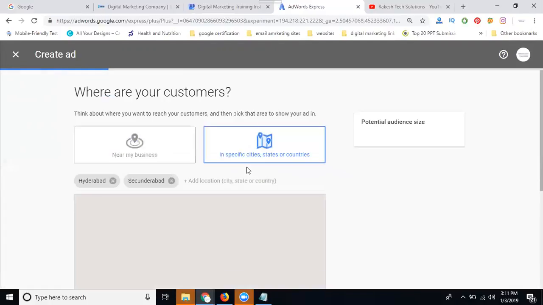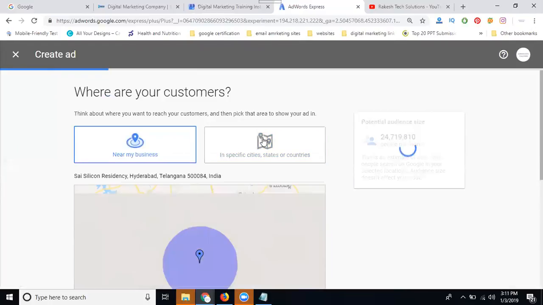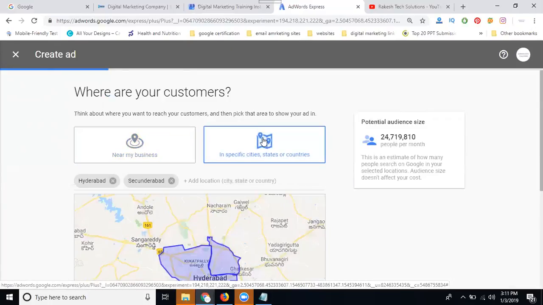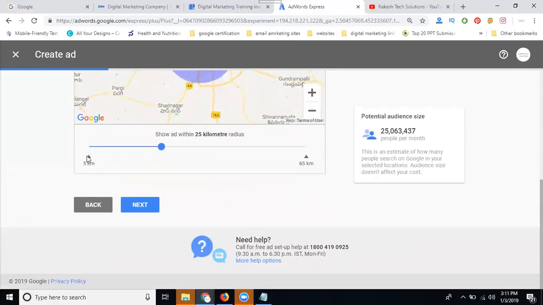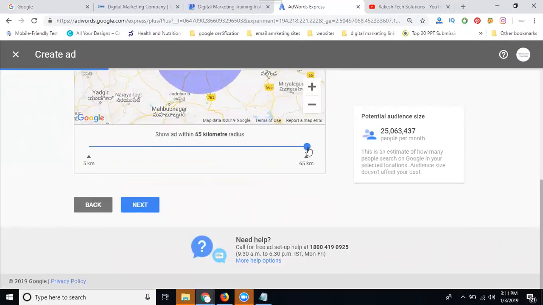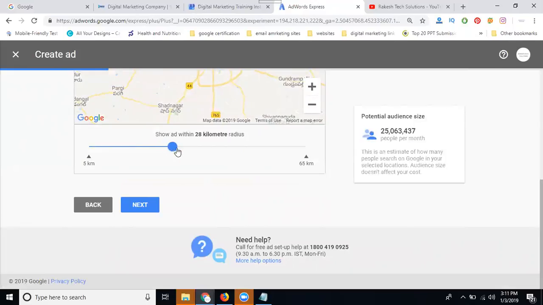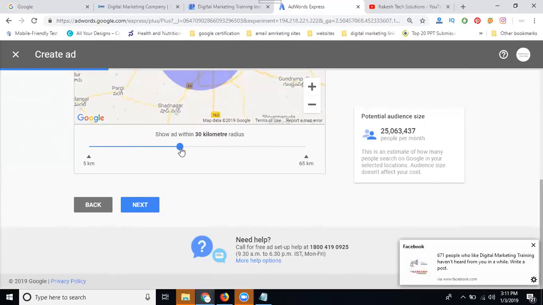The first option is where you target local or global or state or cities. So I'm targeting nearby my business on the map. Because I'm highlighting the nearby location. The location range starts from 5 kilometers up to 65 kilometers. But I'm looking only for up to 30 kilometers. After that, click next.